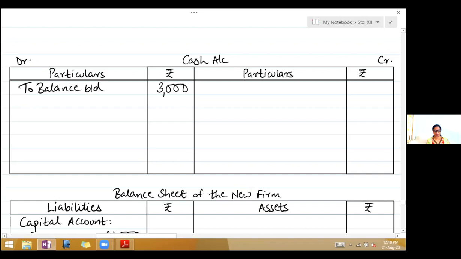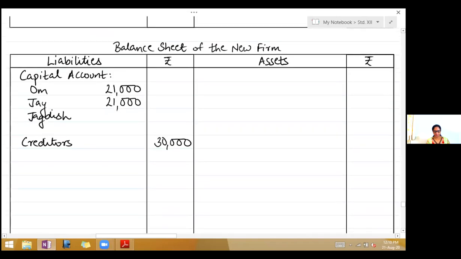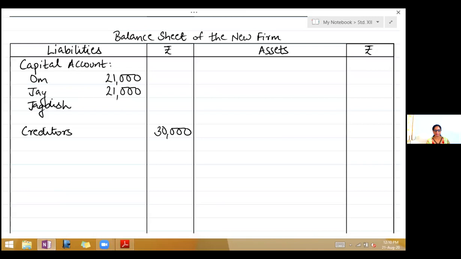Building, so come to the asset side. Now all the remaining assets have adjustment, so keep leaving a line for the adjustment. Write building 15,000, all in the inner column, and leave a line for adjustment.